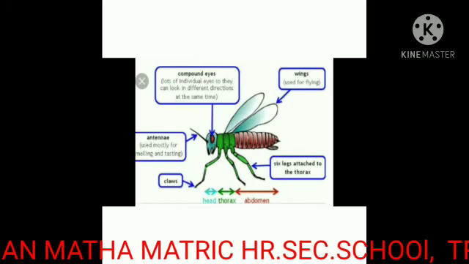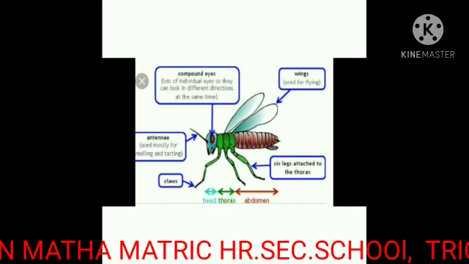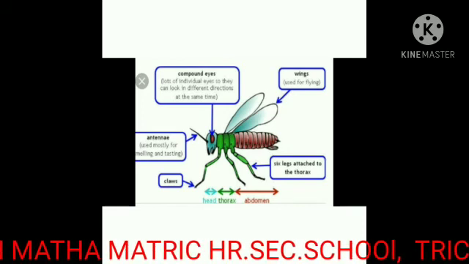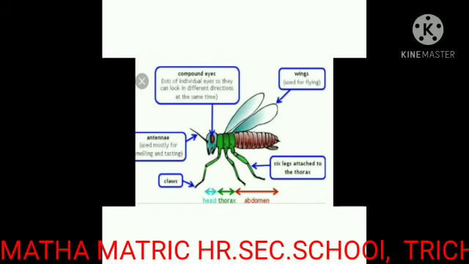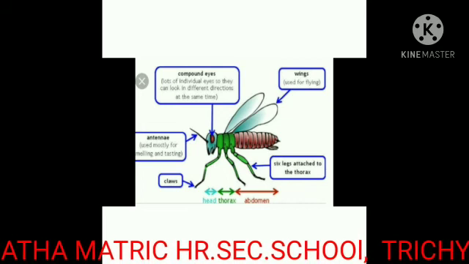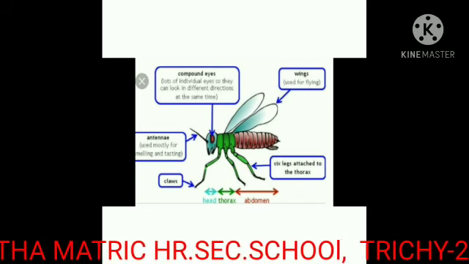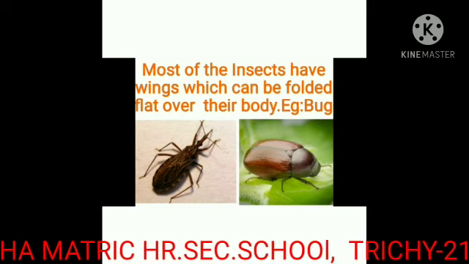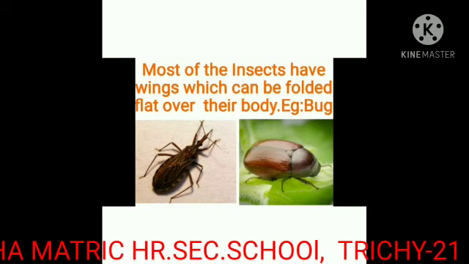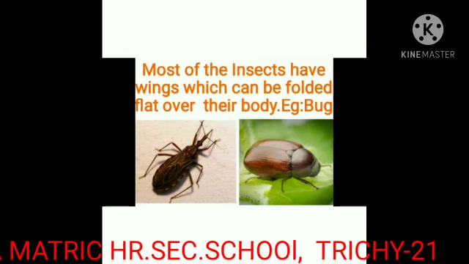Insects have differences in structures like wings, legs, antennae and mouth parts. The legs are modified for walking, jumping, digging or swimming. Most of the insects have wings, which can be folded flat over their body.